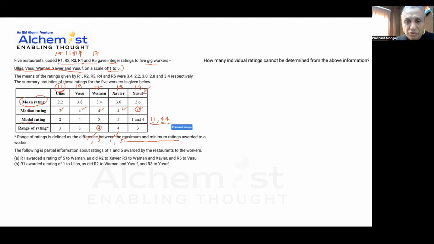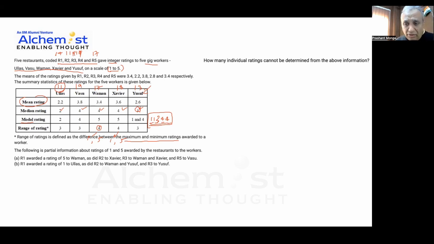There are 2 1s, 2 4s, and the median is 3, so this value has to be 3. I should have read it at that time only. I'm sorry, I missed it. Okay, so remember, while reading a DILR question, it is important to interpret as you go on reading. It saves a lot of time and makes a lot of sense.